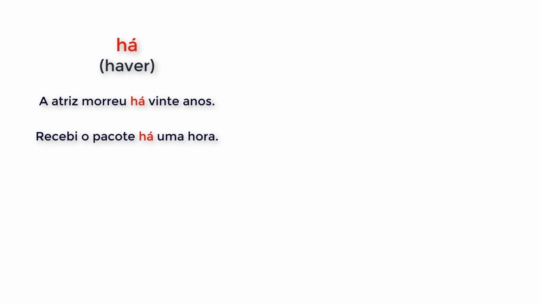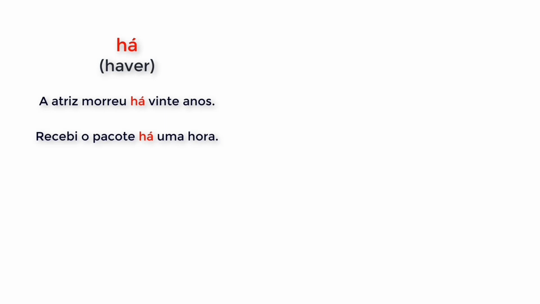Now let's examine the different ways to express the duration of a past event or action. So the first way we can do that is by using há, which comes from the verb haver. Let's see some examples here. A atriz morreu há 20 anos. The actress died 20 years ago. Another example. Recebi o pacote há 1 hora. I received the package 1 hour ago.